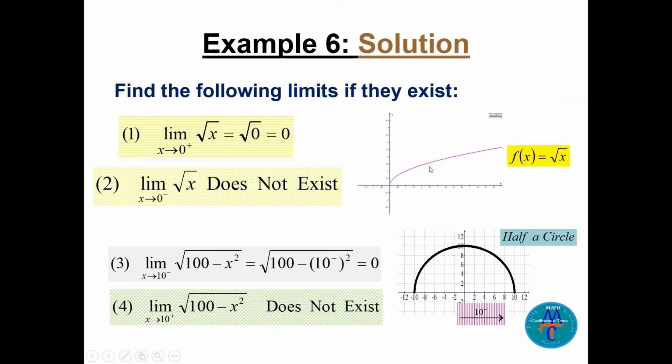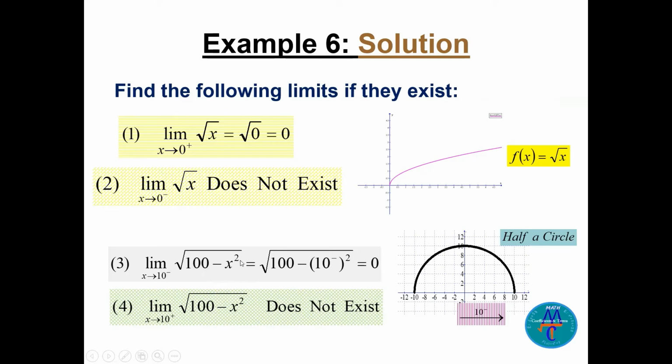So if we take the limit of the function as x goes to 0 from the positive side, we see the limit here is 0 because it's defined. Now here we cannot have x negative. It is not in the domain. The domain will be closed from 0 to infinity. So the limit of the square root of x does not exist as x goes to 0 from the negative side.